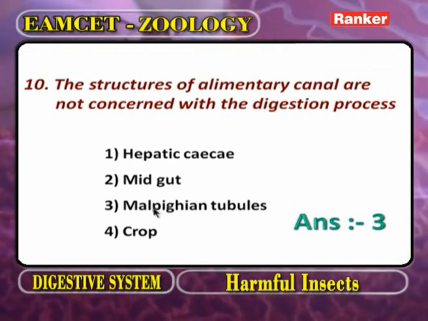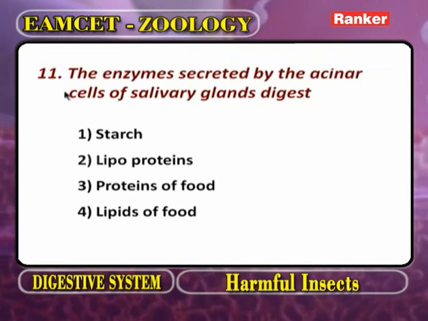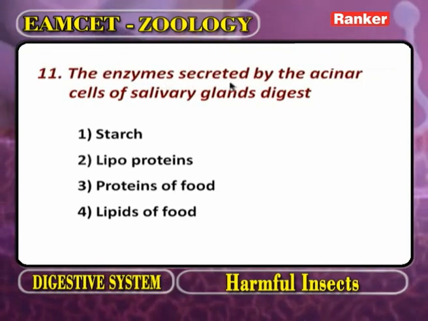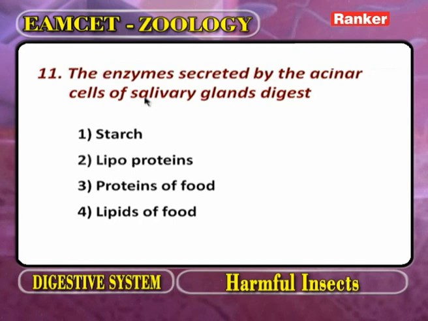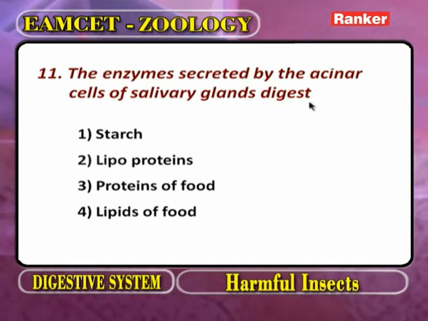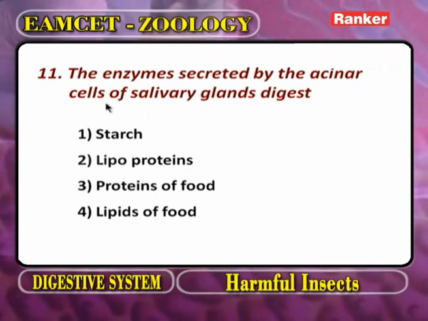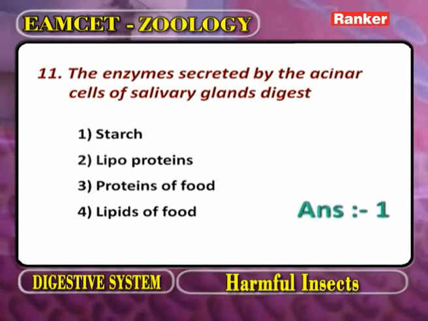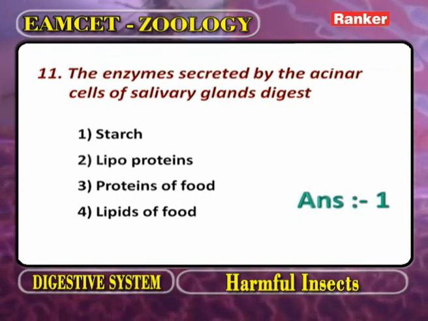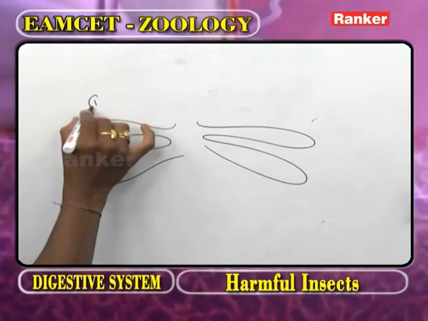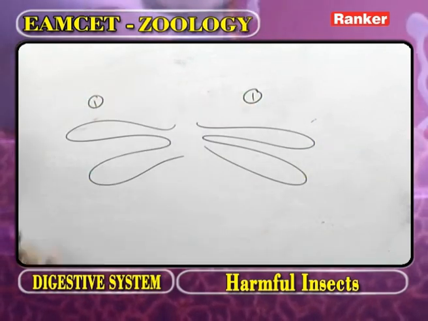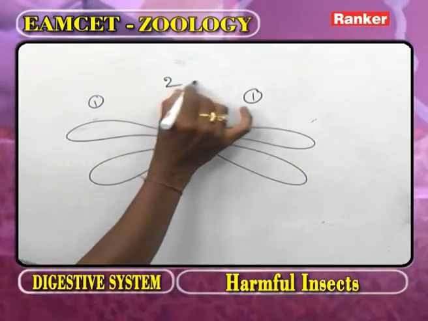Now go for the next question. The enzymes secreted by acinar cells of salivary glands. Now what is the enzyme secreted by acinar cells? As we observe the salivary glands, this is one gland, this is another gland. Number of glands, 2.